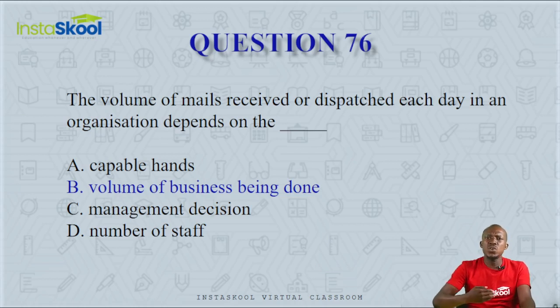The activity of an organization determines how much correspondence they have. That is, how many messages or mails they send and receive. So the correct answer here is option B, the volume of business that is done. That is, how much activity they do determines their mails that are received and dispatched. So the correct answer here is option B.